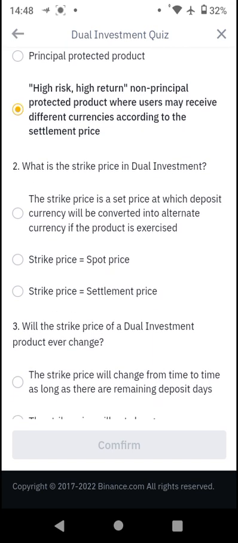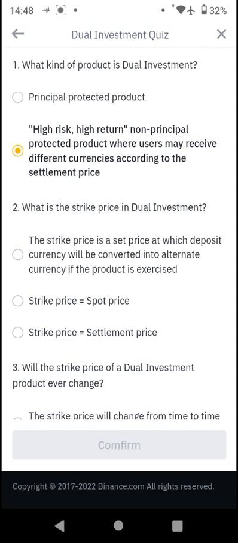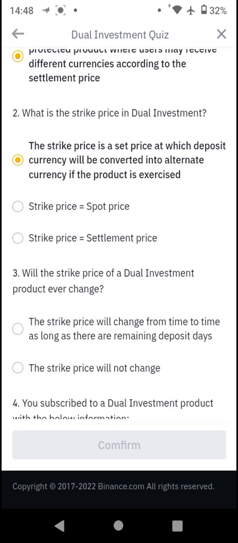Next on the list, question number 2: what is the strike price in dual investment? The strike price is a set price at which the deposit currency will be converted into the alternate currency if the product is exercised. So you want to take note that the strike price in dual investment is the set price at which the deposit currency will be converted into its alternate currency if the product is exercised. So this is what it is.